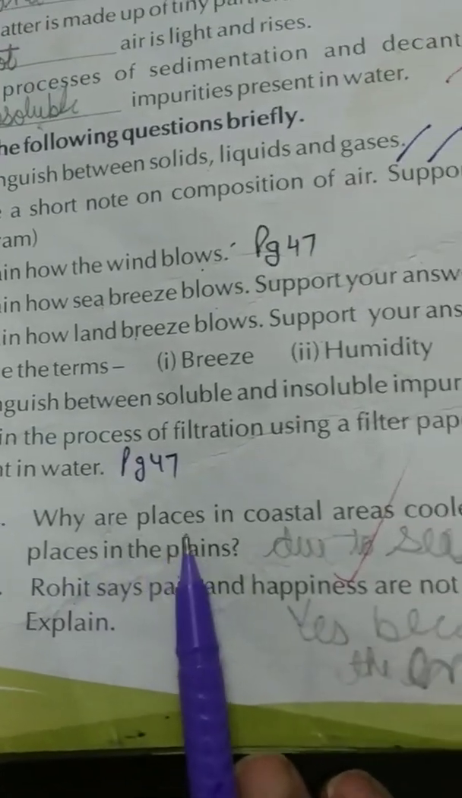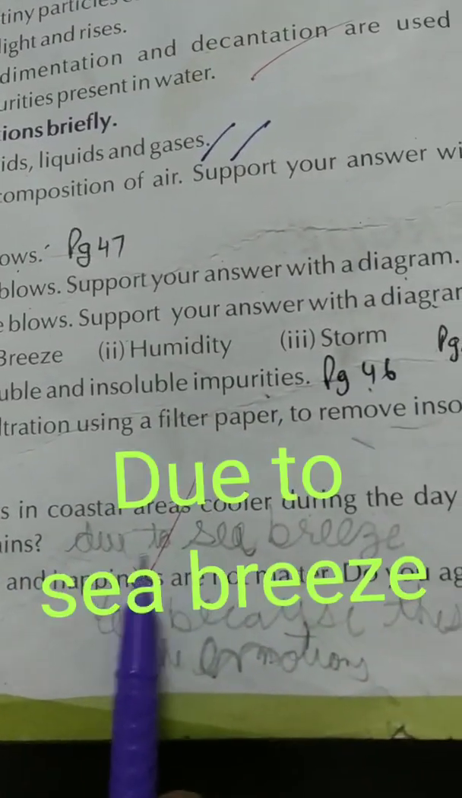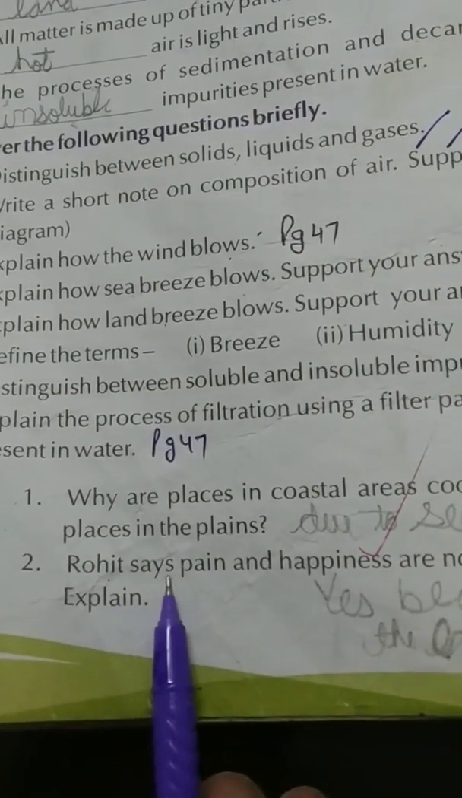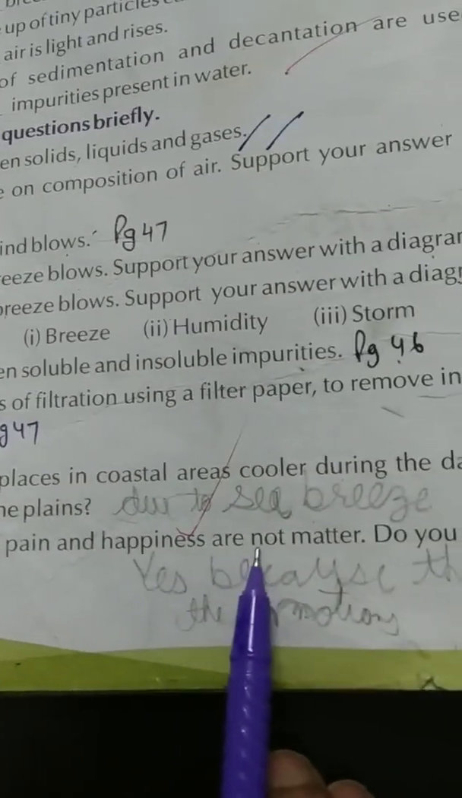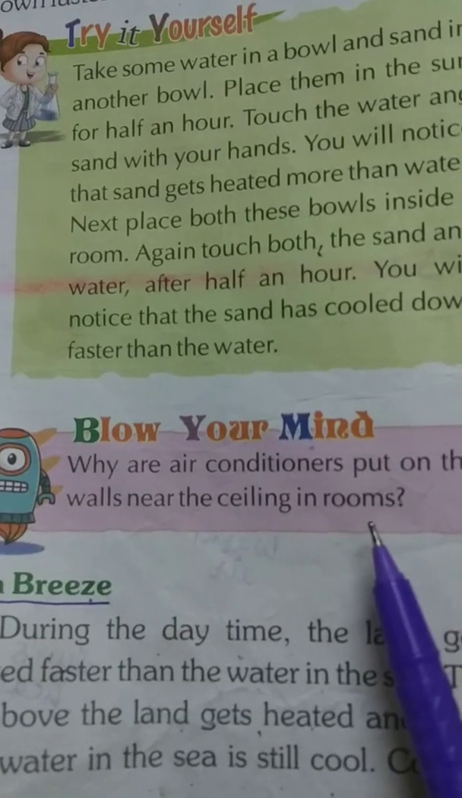HOTS. First, why are places in coastal areas cooler during the day compared to places in the plains? Due to sea breeze. Second, Rohit says pain and happiness are not matter. Do you agree with him? Explain. Yes, because these are emotions.